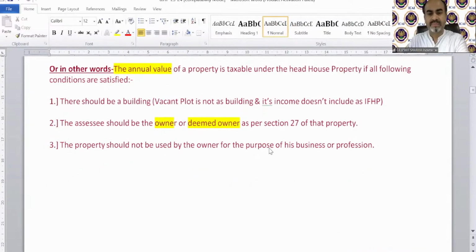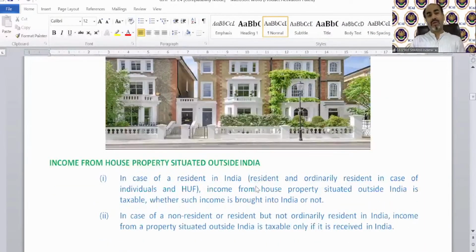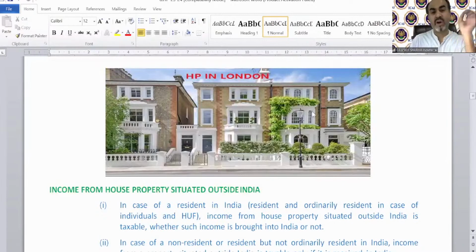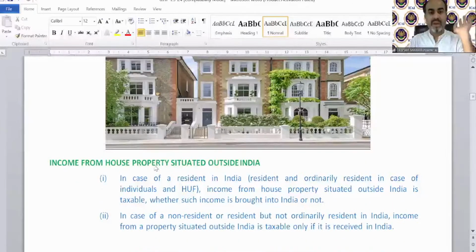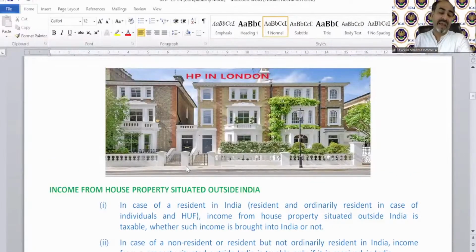Moving on further. Now, a very interesting situation: a house property in London. Income from house property situated outside India. What will be the treatment of those house properties situated outside India? The very interesting provision is this: if you have any house property outside India, the treatment will be exactly the same as if that house property were in India.